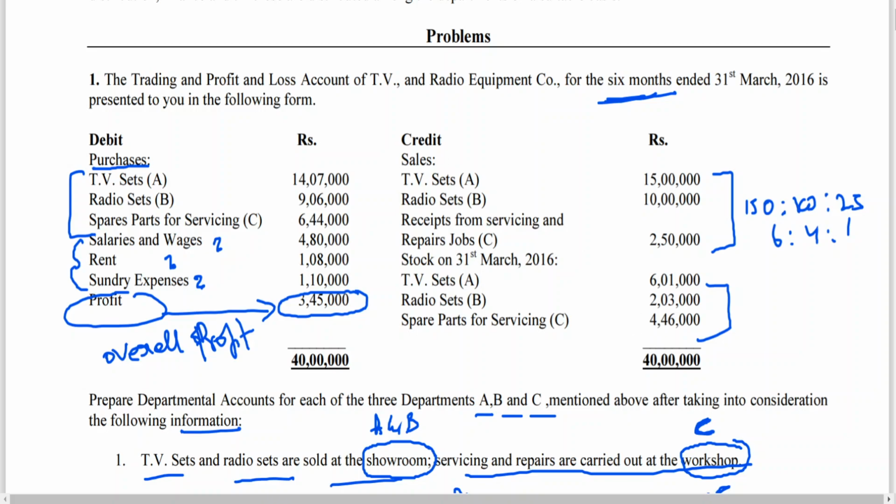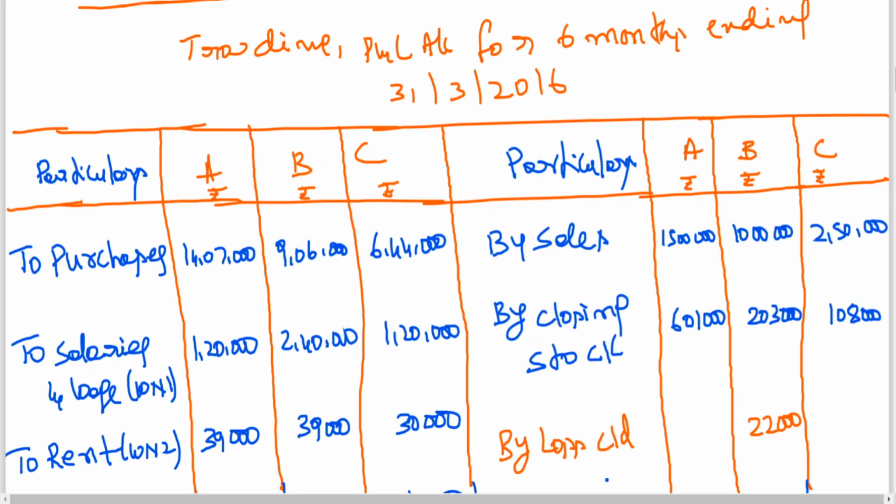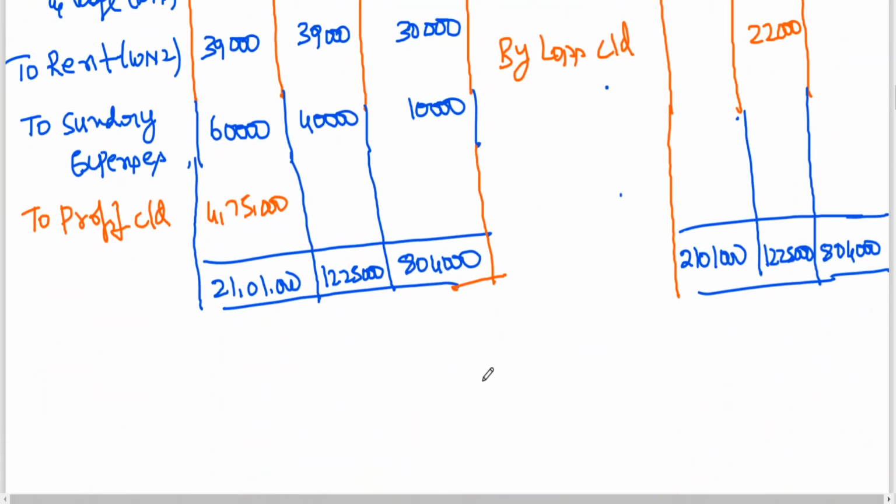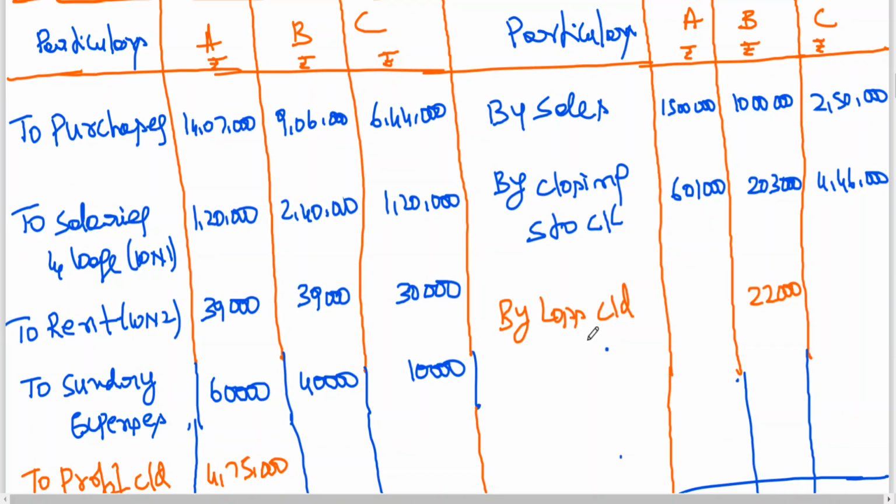Closing stock is 4,46,000; I mistakenly took the closing stock wrongly. Okay, sorry. 8,04,000 minus 2,50,000 minus 4,46,000, you'll be getting 1,08,000.